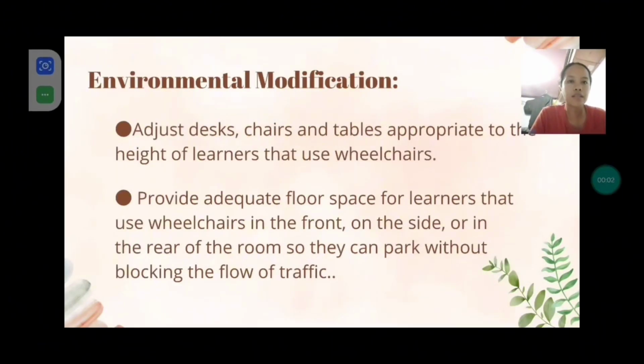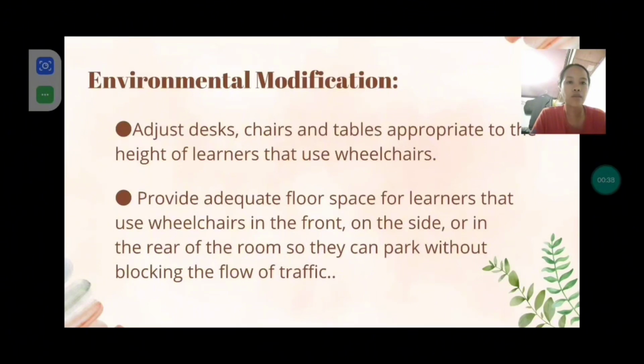So next is to adjust desks, chairs, and tables appropriate to the height of learners that use wheelchairs. So adjustment should be done for those learners having difficulty walking and learning within the classroom area, especially those students with wheelchairs. So the teacher should adjust the desk, chairs, and tables so that the learner could participate comfortably in class lessons and activities.